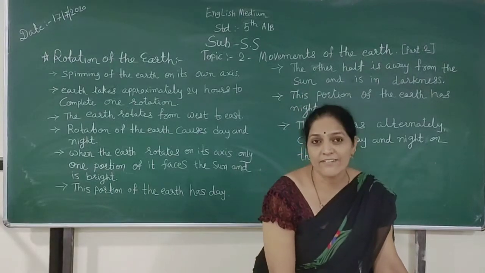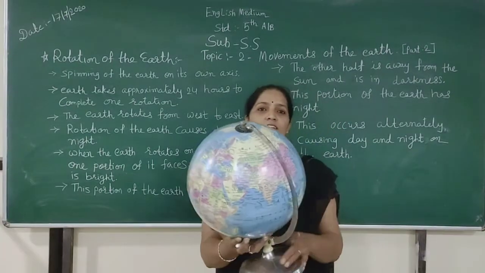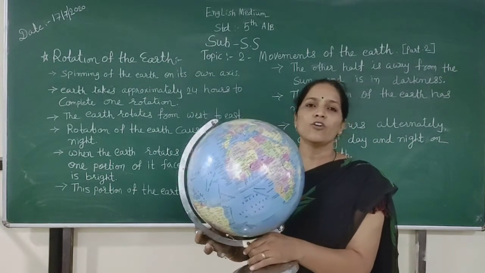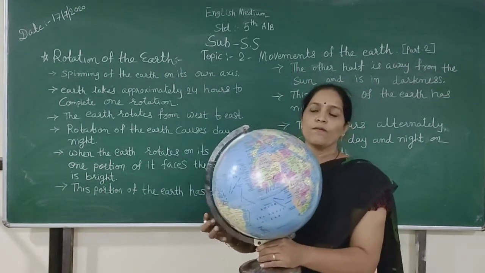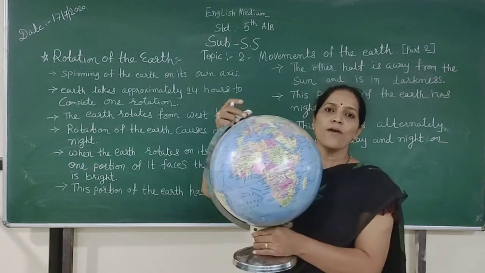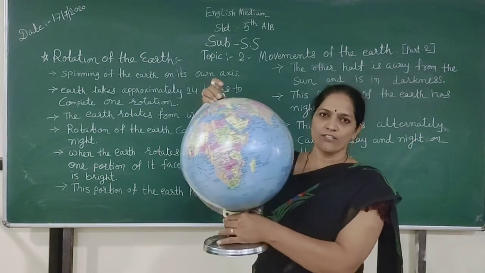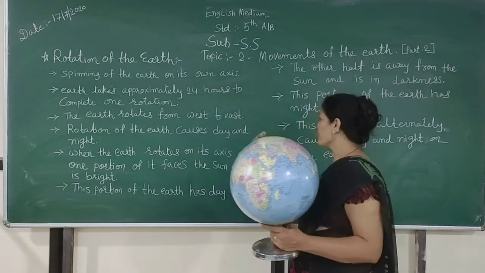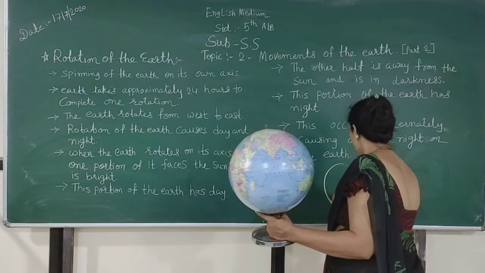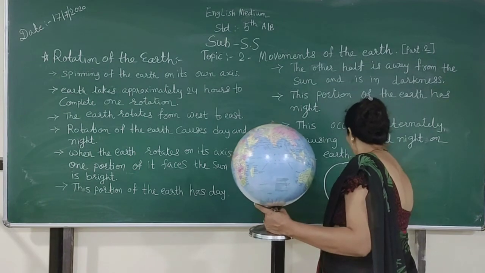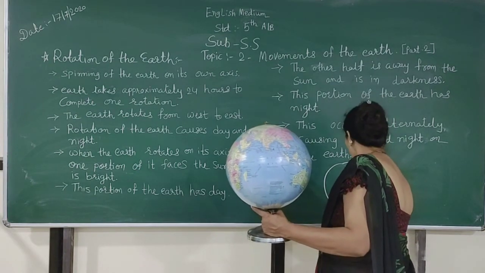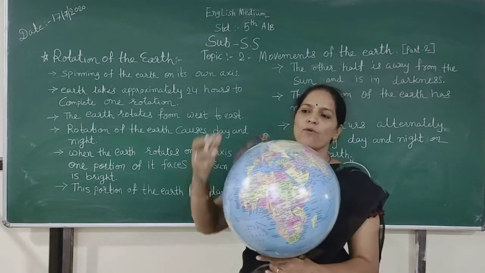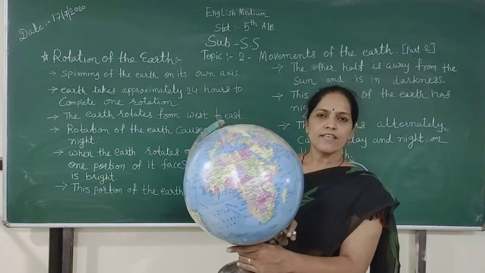Hello friends, yesterday I taught you about the globe. Here is the globe. The globe has two ending points, the north point and the south point. Here is the globe and its north part and south part.